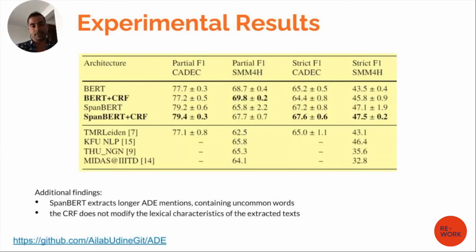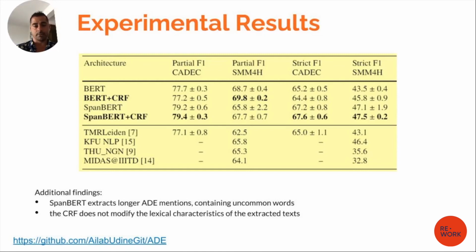In the slide, you see the results, and you may notice that the SpanBERT plus CRF actually outperforms all the other systems, even by significant values in most of the cases. You can notice also that the results on CADEC are much higher than the results on SMM4H, and the reason is because of the typology of the text, the informality of Twitter.